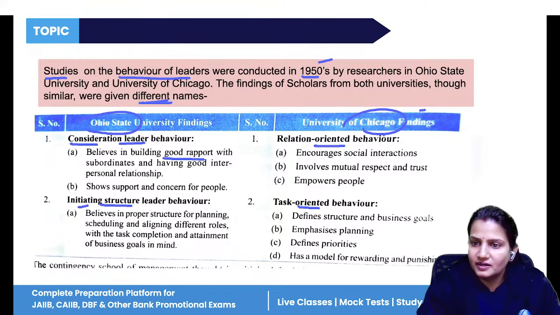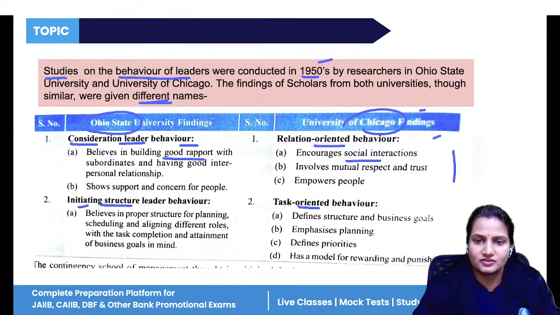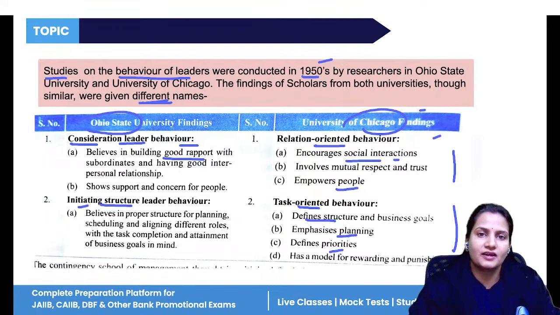Similarly, in the Chicago findings, social interactions means making good reports, encouraging social interactions, and empowering people. In task, the business plans every activity for achieving its organizational goal and making the business efficient.